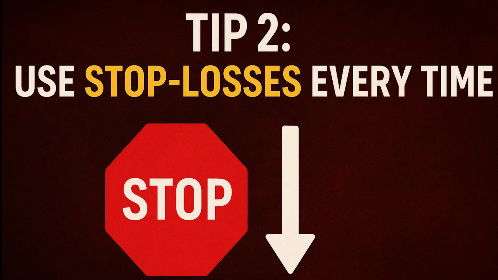Stop losses are your first defense. They automatically close your trade if the market goes against you. On Binance, you can set stop losses in both spot and futures. Don't guess. Don't say "I'll watch it," just set it. Pro tip, use technical support resistance zones to place stop losses intelligently, not emotionally.